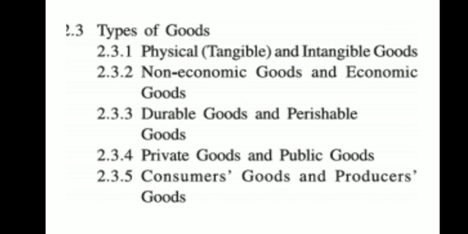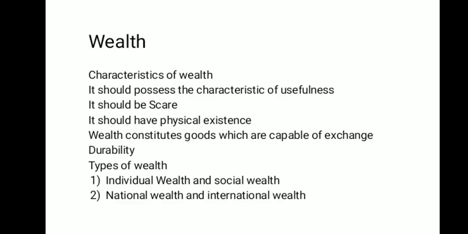Consumer goods and producer goods. When you use the product and finally no further production is carried out, they satisfy human wants directly, and they are called consumer goods. Whereas producer goods carry some production process and then reach the market. Examples of consumer goods are bread and milk, whatever you can directly consume, whereas producer goods are tractors, buildings, assets that you bought for your business, in short.